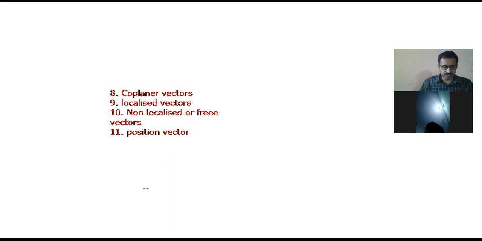For the position vector, see, I draw the diagram. So this is one vector and this is another vector. This is another vector, and this is the third vector.